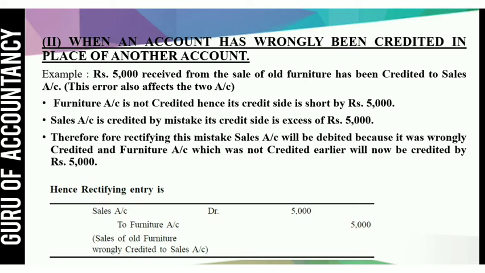So we will debit sales account to rectify the error. And the correct account, furniture account, should be credited because furniture is sold, not the goods. So rectification entry would be sales account debit rupees 5,000 to furniture rupees 5,000. And in this way, this transaction can be rectified.